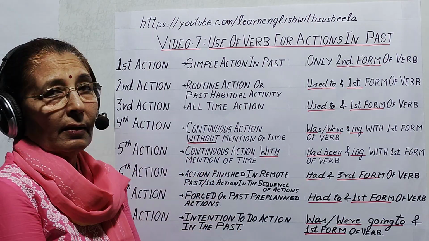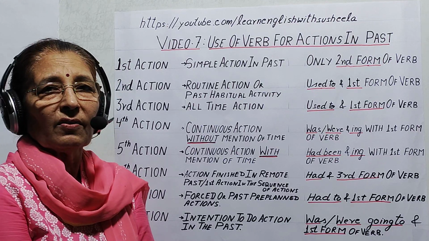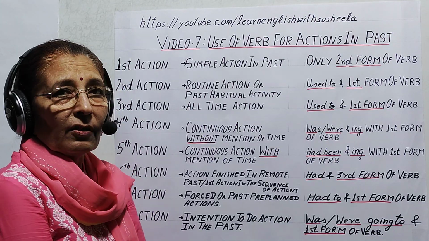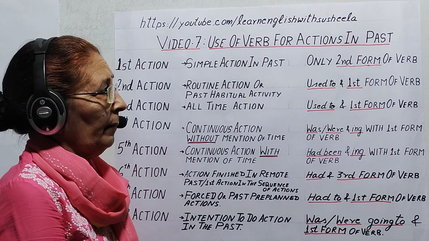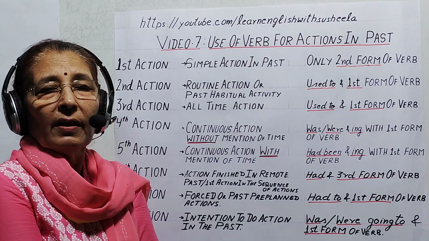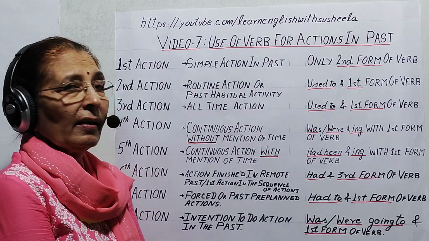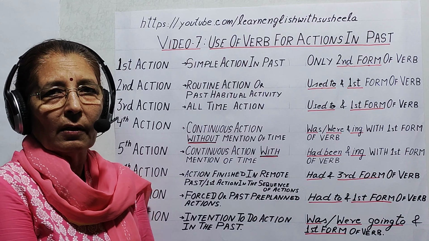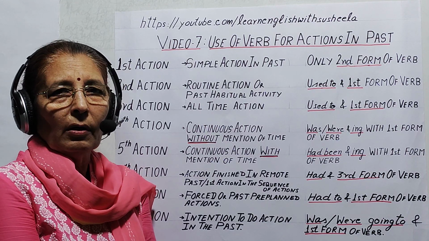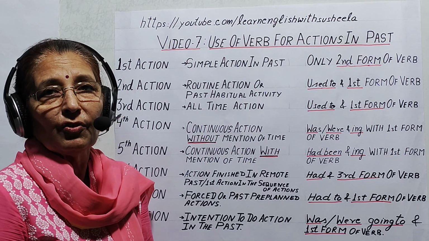First action, that is simple action in past. Simple action in past refers to the actions completely finished, having no continuity. And here we use second form of verb. Unlike present, only second form of verb is used. No S or es with singular. Whether subject is singular or plural, only second form of verb is used.